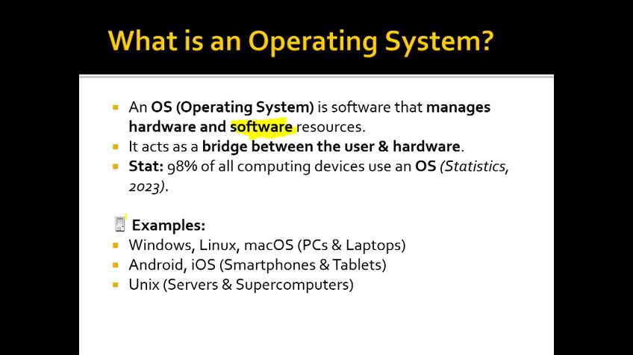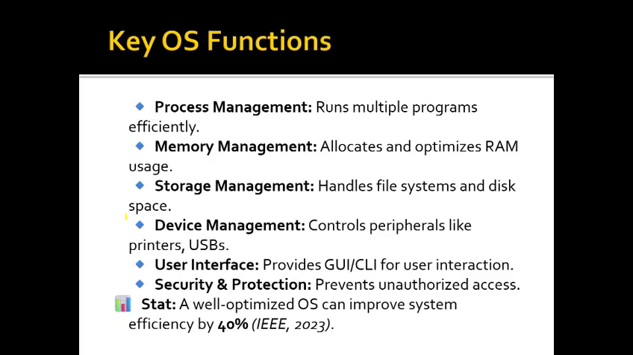An operating system is software that manages the hardware and the software resources. It acts as a bridge between the user and the hardware. It provides essential services for computer programs. As per the statistics, 98% of computing devices use an operating system, as per OS statistics in 2023. Examples: Windows, Linux, Mac OS used in laptops; Android, iOS used in smartphones; Unix in servers and supercomputers.